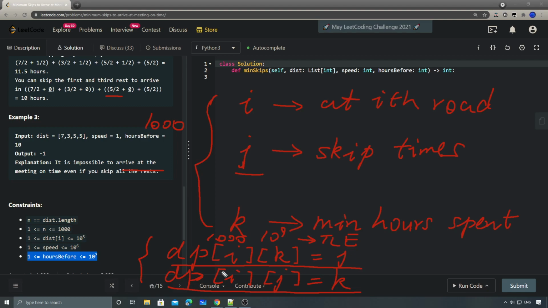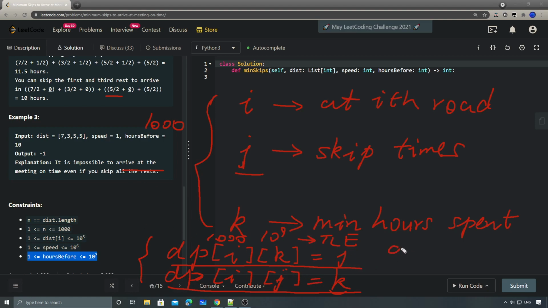Where the first one is that we are standing on the ith road, and we have skipped j rests, and the value of this dp is the minimum hours we have already spent, right? And with this thing here, once we have that, how can we use this dp array to find the final answer?